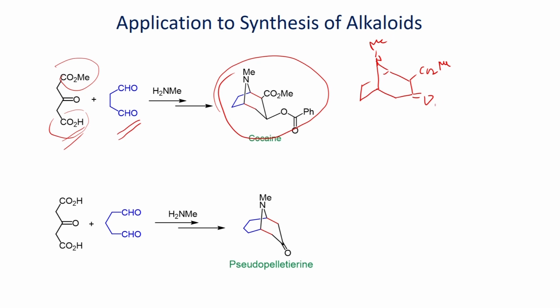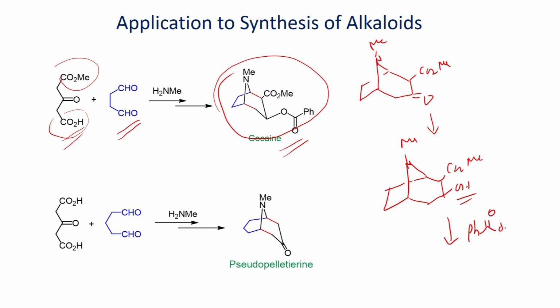Once you form this one, this can be further reduced using an appropriate reducing agent to give the corresponding alcohol product, which can be further reacted with the carboxylic acid to give this ester as the product.